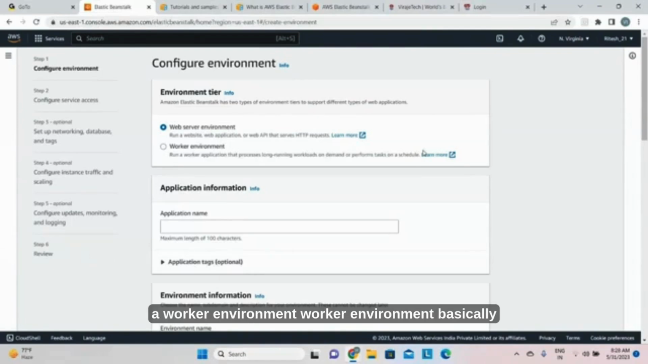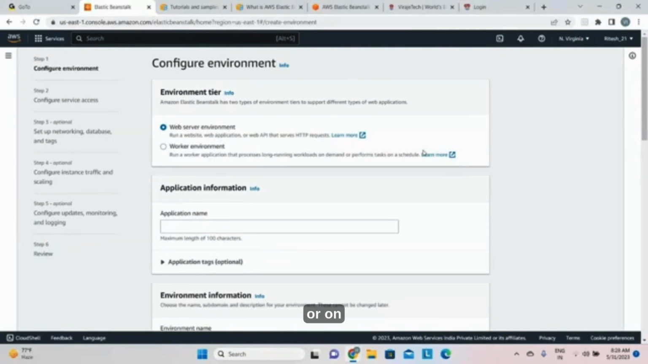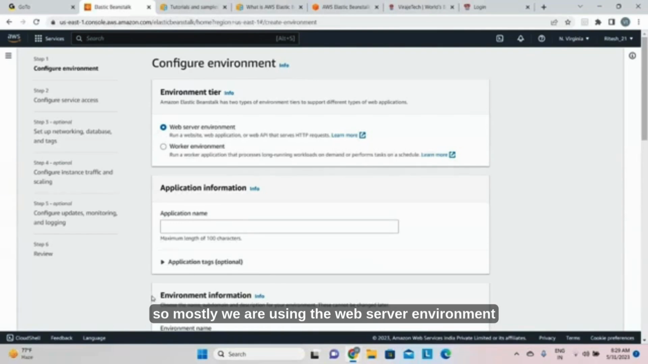Another is the worker environment. Worker environments are basically for long running workloads, or on-demand tasks, or any kind of task or scheduler. If you need to perform those kinds of tasks, you can go with worker environments. Mostly we are using the web server environment, so we are using the Elastic Beanstalk service for web applications. Suppose the application you created with React.js or AngularJS, with backend APIs, you can use this web server environment.